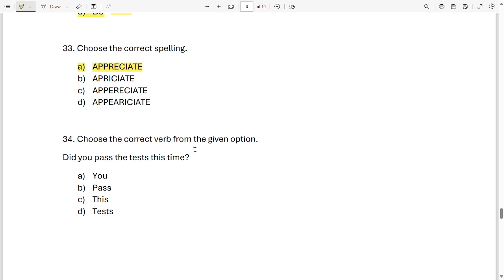Okay, next, choose the correct verb from the given option. Did you pass the test this time? Which one is the correct verb? Option A, B, C, D. Which one is correct? It is option B, pass.